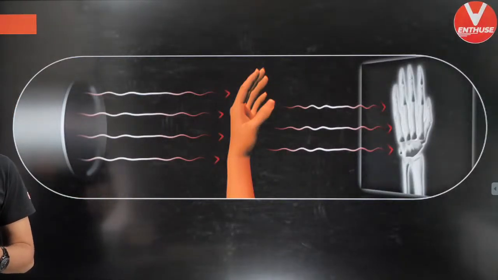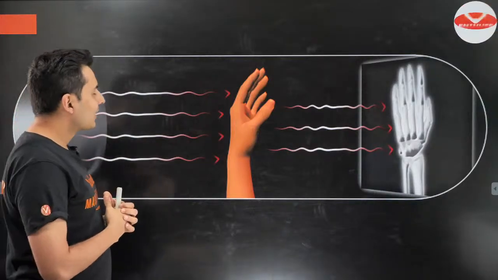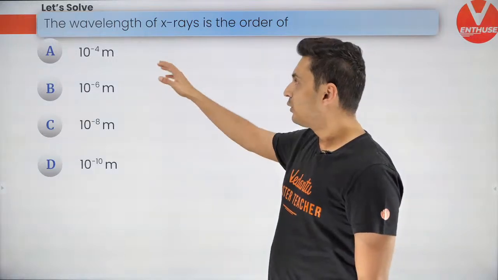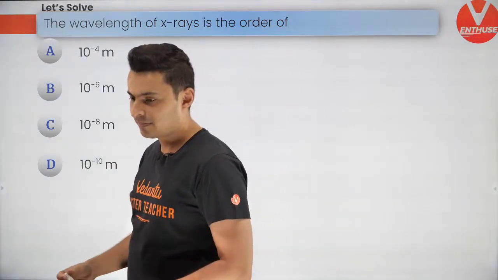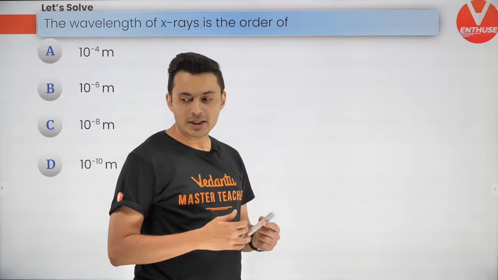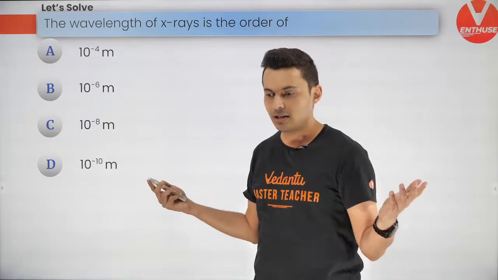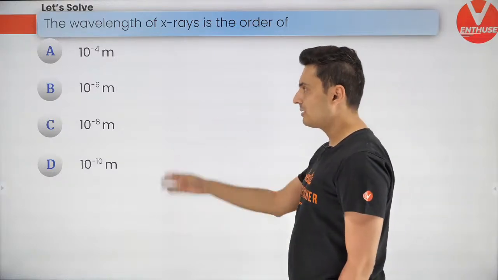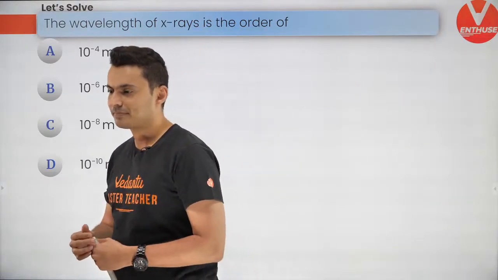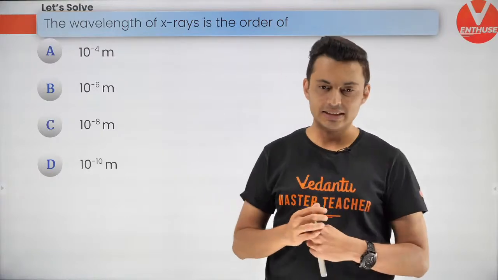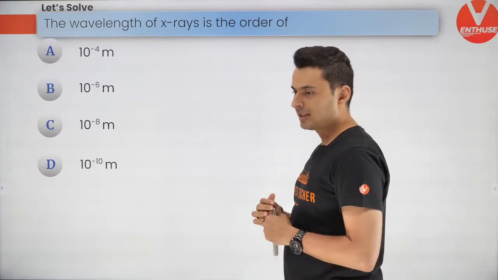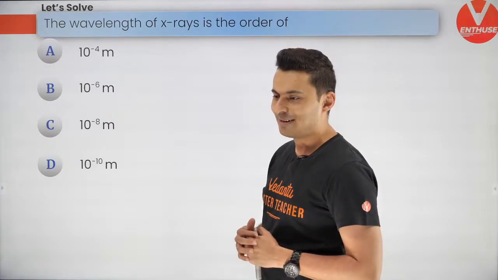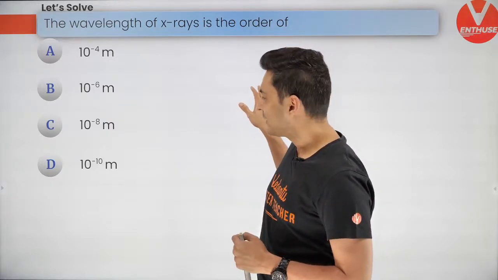Let's get moving. So, what are X-rays? Now, I'm going to give you some properties of X-rays. Before that, here is a simple question. What is the wavelength? Next week is going to be mainly questions because the concepts are almost done. So it's going to be mainly questions. So what is the wavelength of X-rays approximately? Come on guys, how many of you can give the answers? What is the wavelength of X-rays? Anybody? No? Okay. D? Well, that's correct.